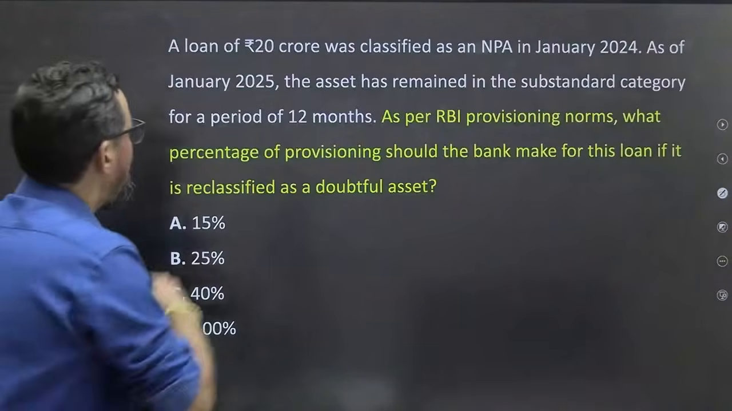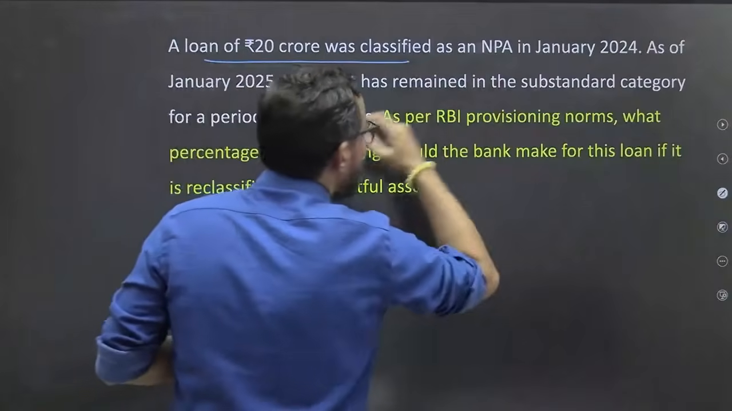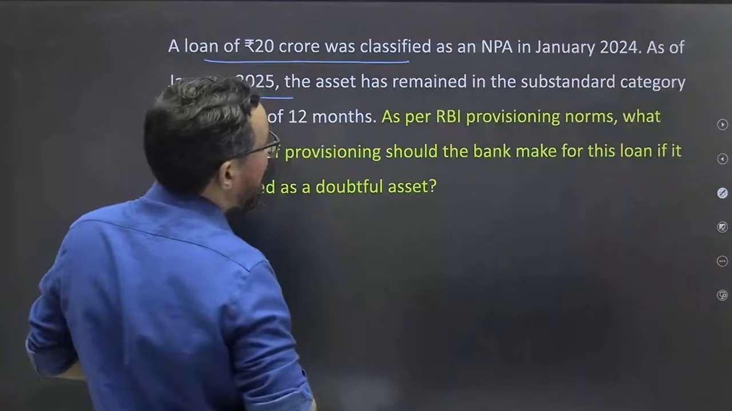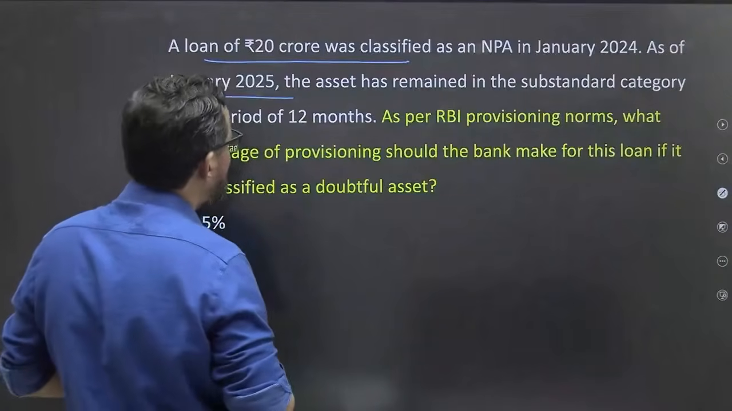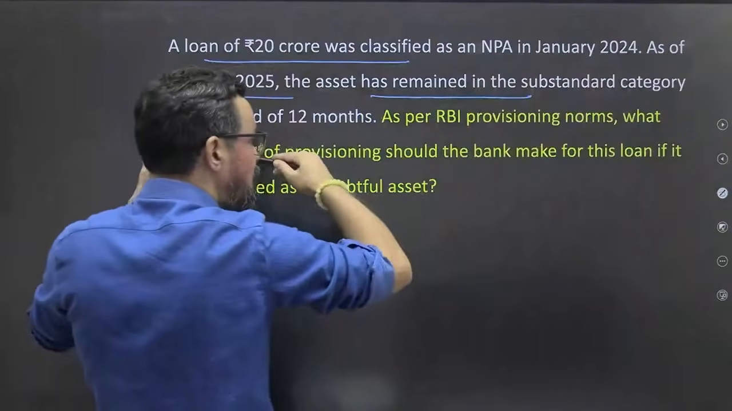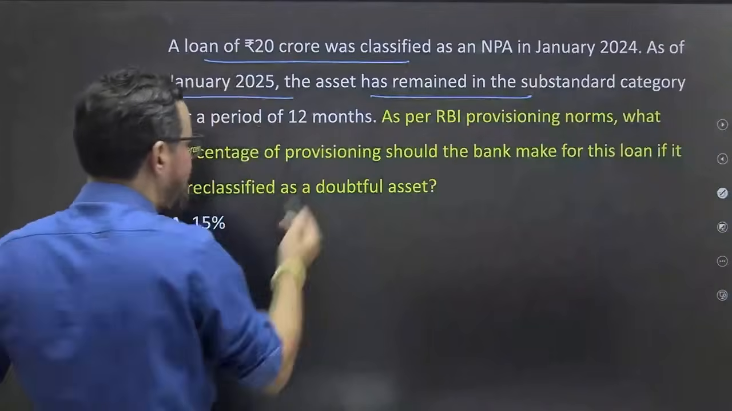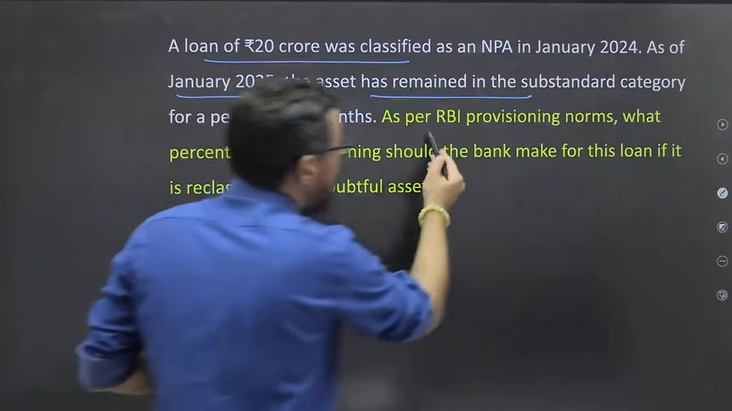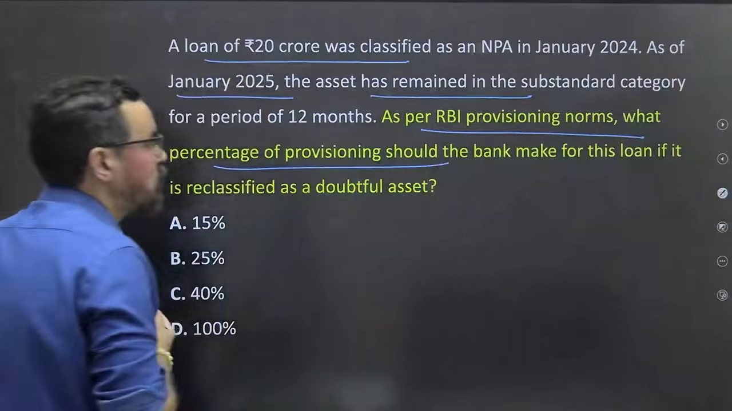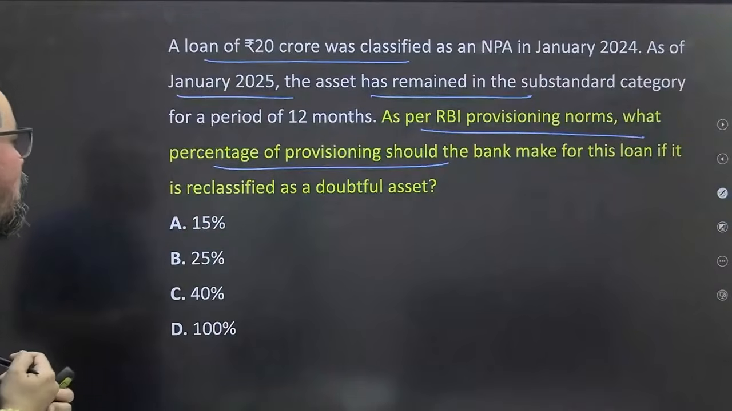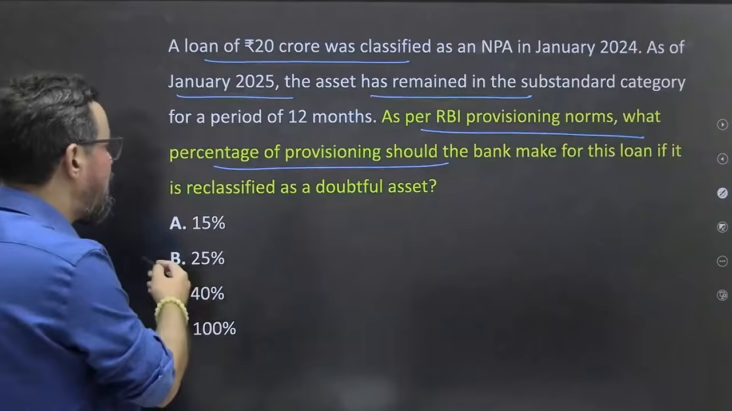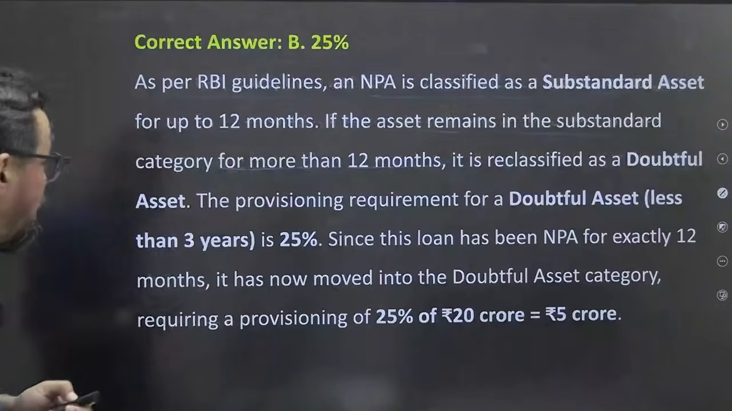Okay. So a loan of 20 crores was classified as NPA. As of January 1st 2025, the asset has remained NPA. So 12 months have passed, so from substandard asset where will it go? As per the RBI provisioning norm, what percentage of provisioning should the bank make for the loan if it is reclassified as doubtful? First we will enter it into 25%. Okay, B, 25%.